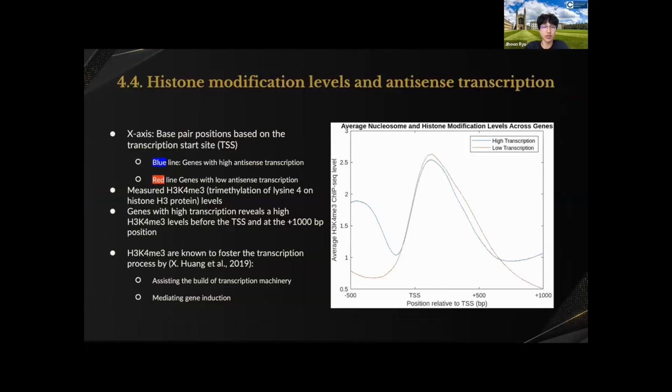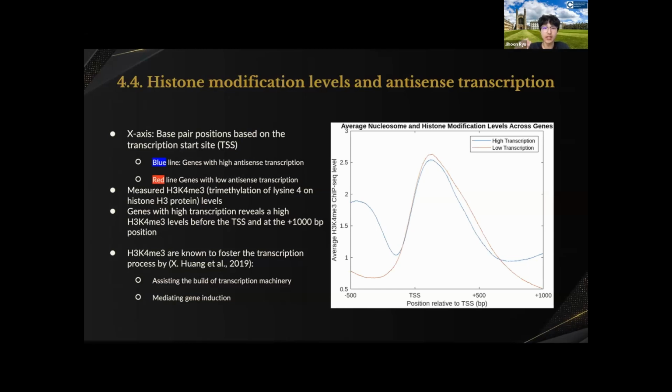Next is histone modification levels. There are a lot of different types of histone modifications, and the one specific type I delved deeper into is H3K4me3, which is trimethylation of lysine 4 on histone H3. Again, the blue and the red line represent the same things, and you can see that behind the TSS and near the end site of the gene, genes with high antisense transcription have higher levels of H3K4me3. And again, this data was yielded by the ChIP-seq datasets.